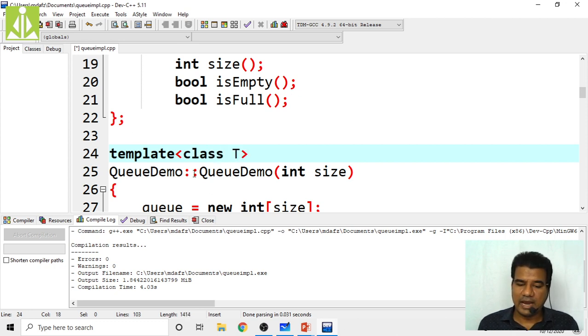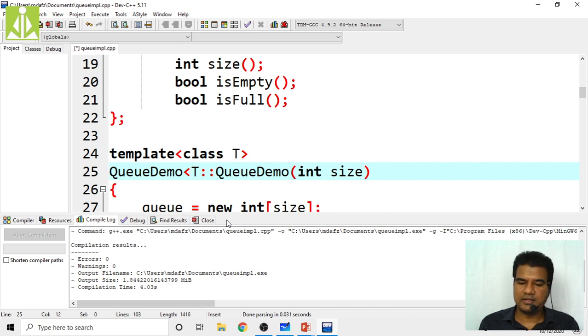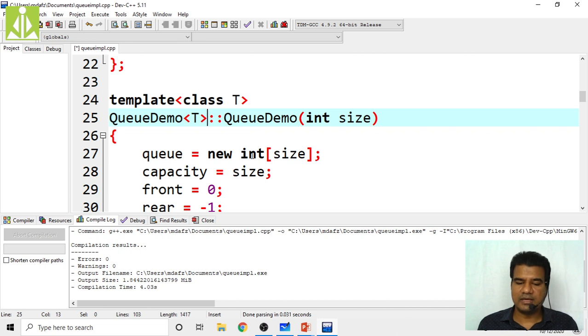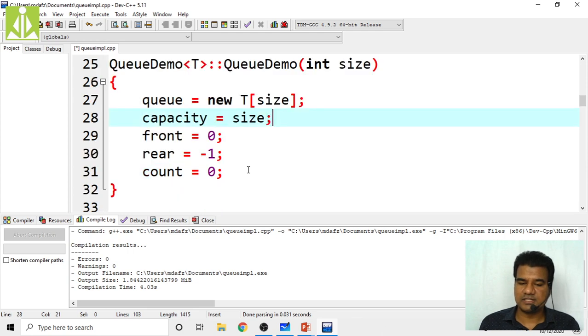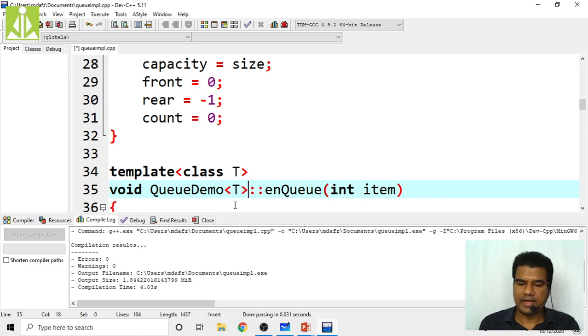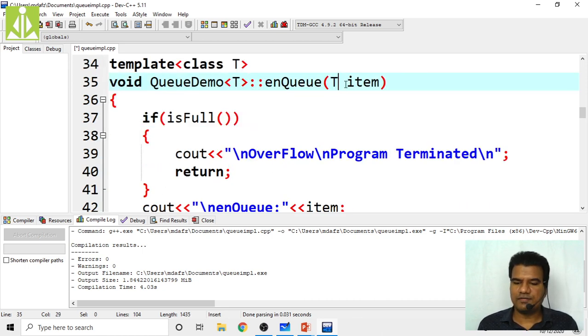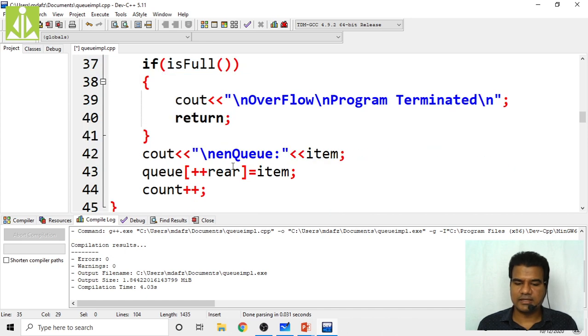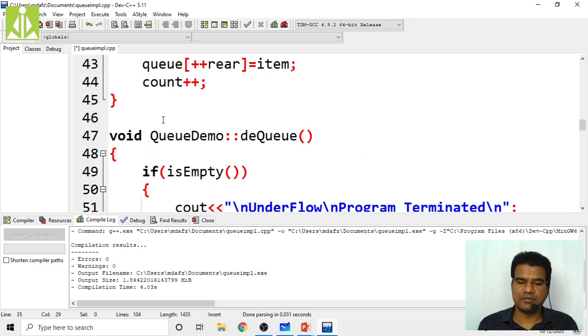Like this you have to do, and moreover here also you have to write this T like this. Okay, QDemo T, and int size it will become like this only, and array of template size, not of integer size. Template size we want. Capacity equals size, front 0, these are all same, and here also you have to add template, class T, and here another T like this. So item should be of template type. Is full, this entire thing is same, this is also same, this is also same, no change.